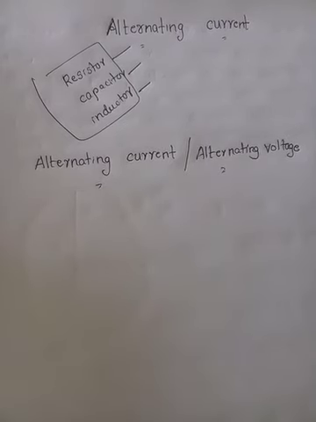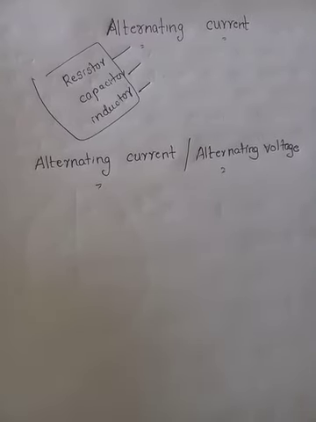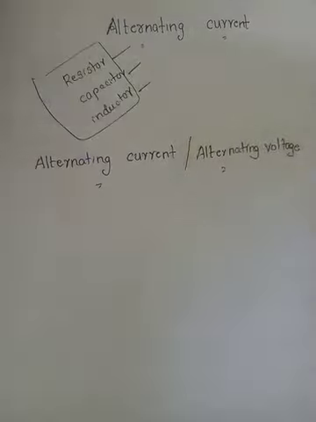It is the current whose magnitude changes with time and direction reverses periodically. As we know, periodic motion means motion which repeats after regular intervals of time. So here the current is undergoing periodic motion.